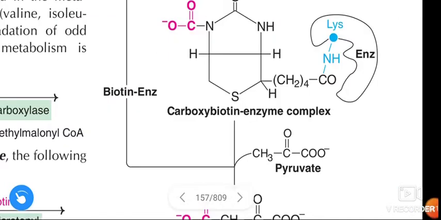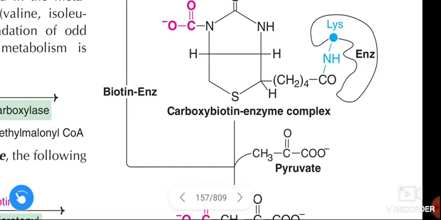See this reaction. Here the enzyme is pyruvate carboxylase. This enzyme has biotin bound to the apoenzyme, linked to the epsilon-amino group of lysine, and it forms the active enzyme.